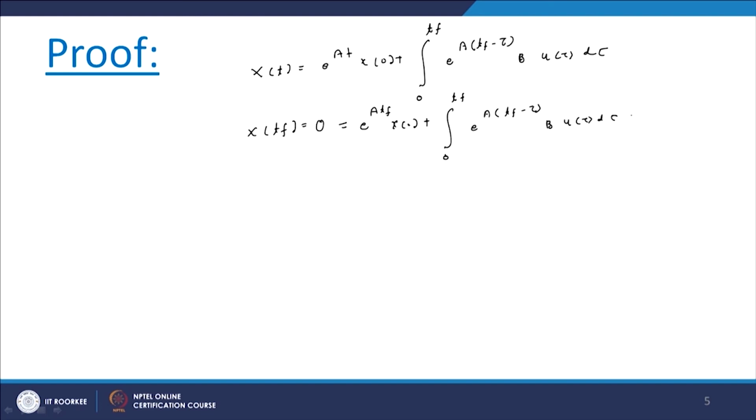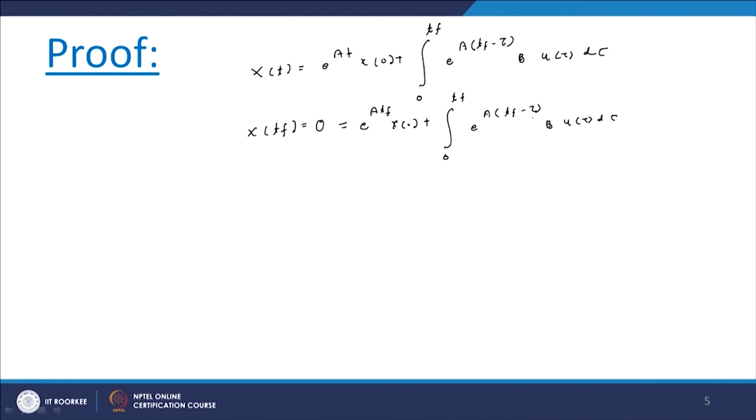Now here the final state is the origin, so we can write it as 0. So 0 equals e raised to A Tf x naught plus the integral from 0 to Tf of e raised to A (Tf minus tau) B u of tau d tau.